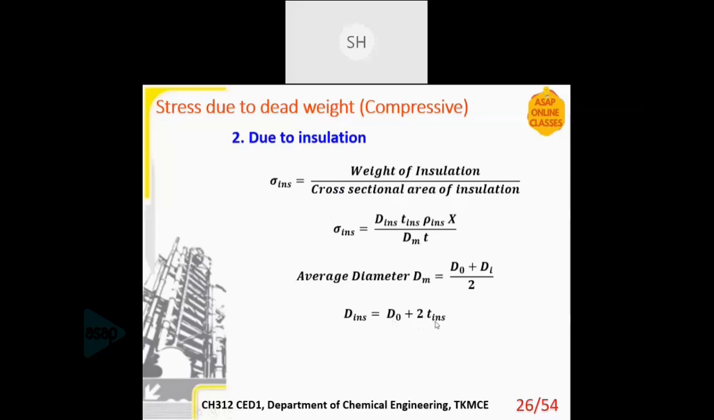So that you can simply understand, if you cut open a cylinder, there will be 2 thicknesses on either side. So that is 2 into the T insulation, and DO, because we are adding insulation on the outer surface of the vessel, that is why we are considering DO here, the outside diameter.